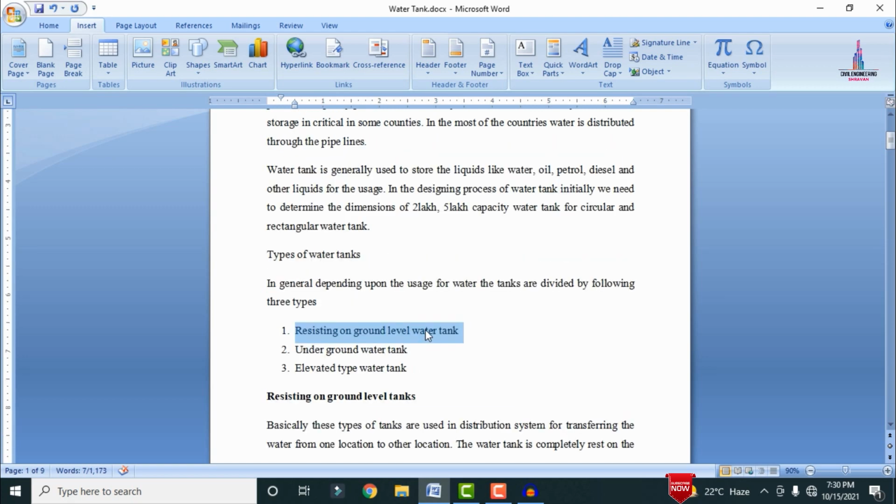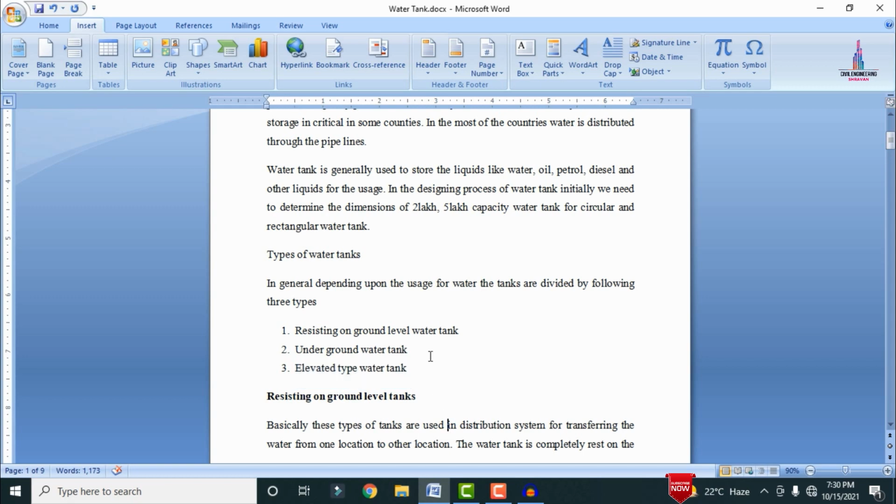Next one is the underground water tank. Basically, this water tank is used for storage of water under the ground level. The perfect example for this underground water tank is the construction of water tanks at apartments. So the first one is resting on the ground level, and the last one is the elevated water tank. This is the frequently used water tank nowadays for storing water.